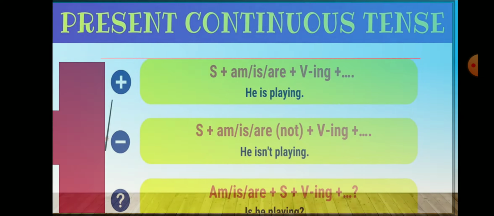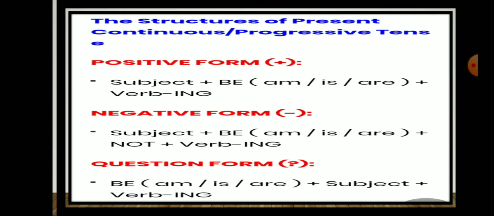Next, if we say there is the structure of present continuous tense. Continuous means progressive, we can call it progressive also. So positive form you can say subject plus be. Be means to be. The forms of to be are am, is, are.